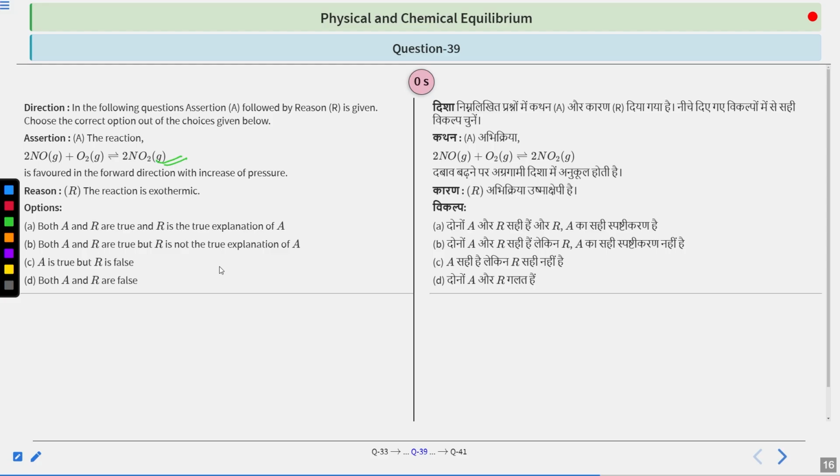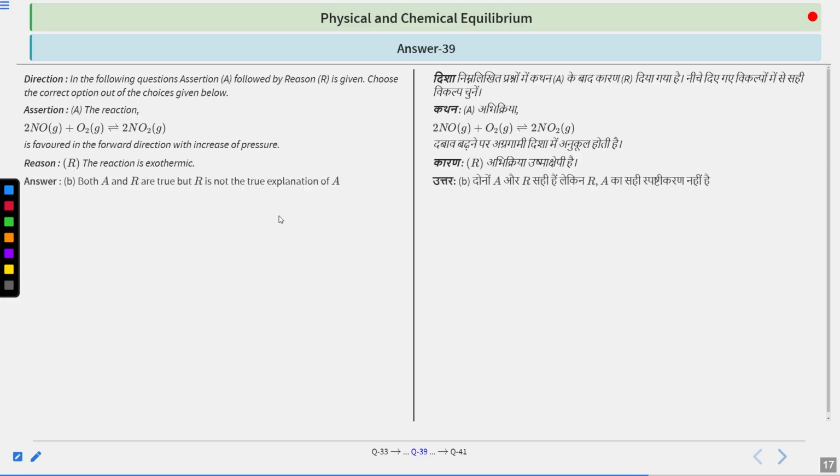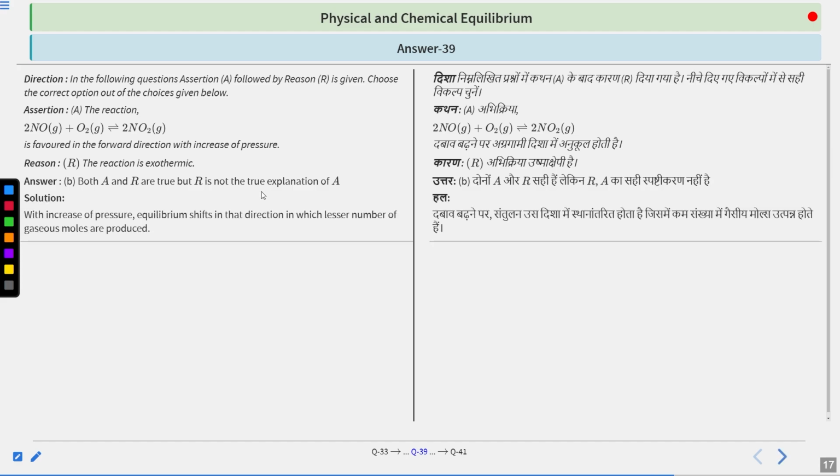Your time is up. For those who have solved it, the correct answer is B. Both A and R are true, but R is not the correct explanation of A. The solution says that with increase of pressure, equilibrium shifts in that direction in which the lesser number of gaseous molecules are present. And that is present on which side? On the product side, which is 2, because on the reactant side, 3 moles are present. For that reason, the equilibrium is shifting in that direction. Clear? Next.